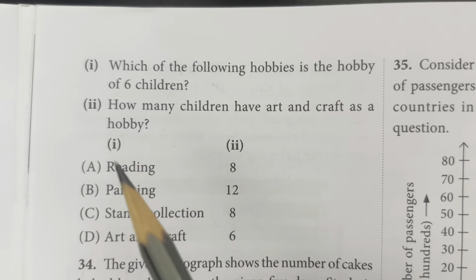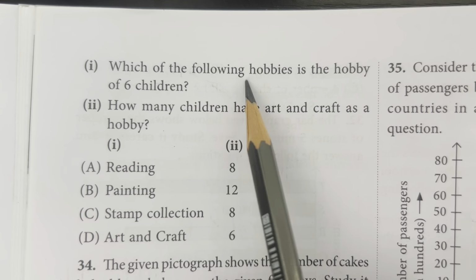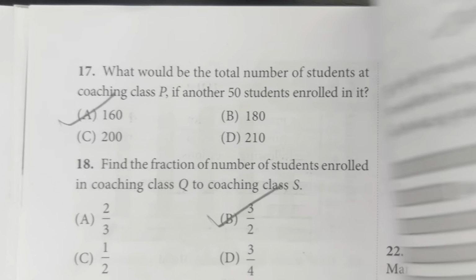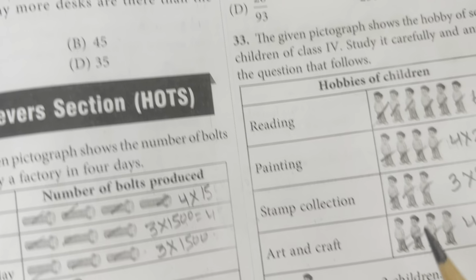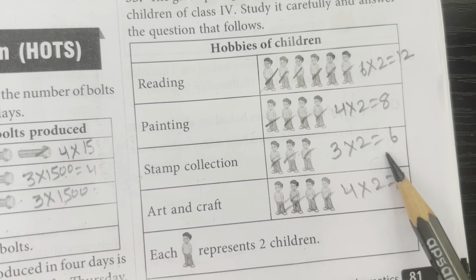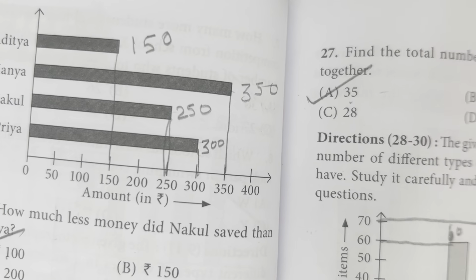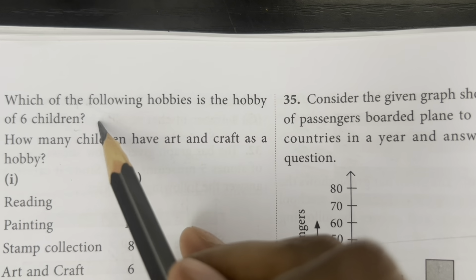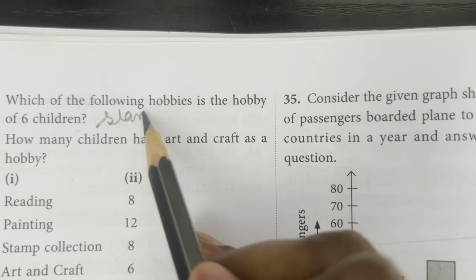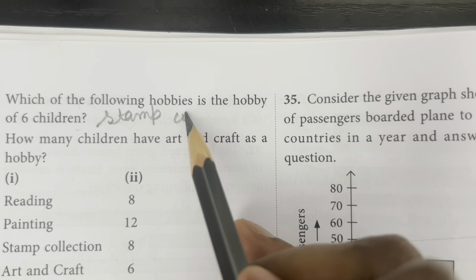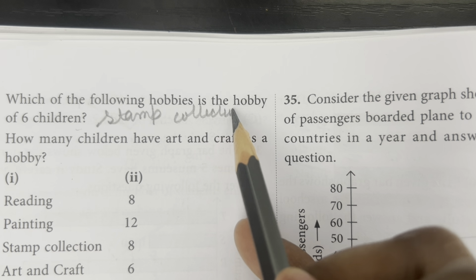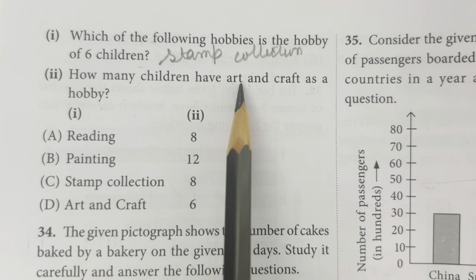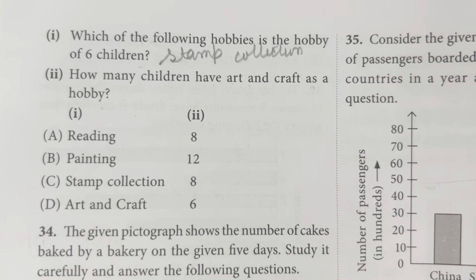In question 1, which of the following hobbies is the hobby of 6 children? Stamp collection is the hobby of 6 children. So our right answer is stamp collection. And in 2, how many children have art and craft as a hobby?